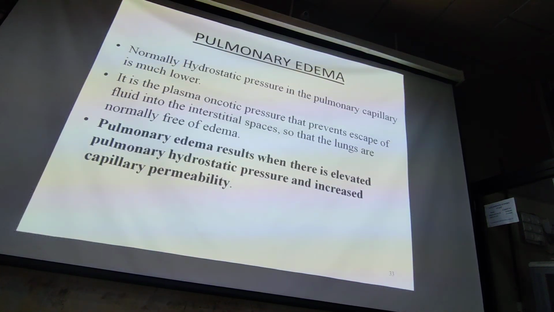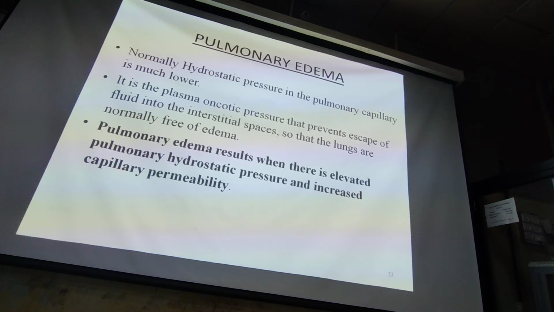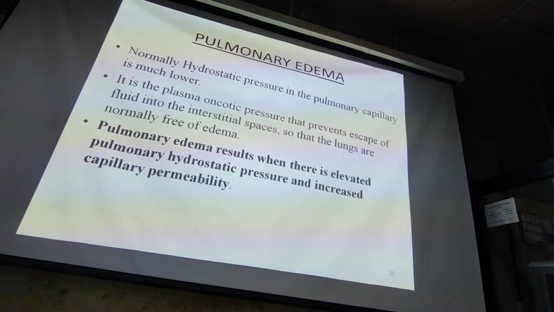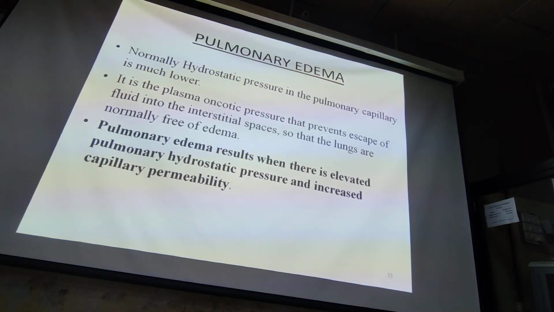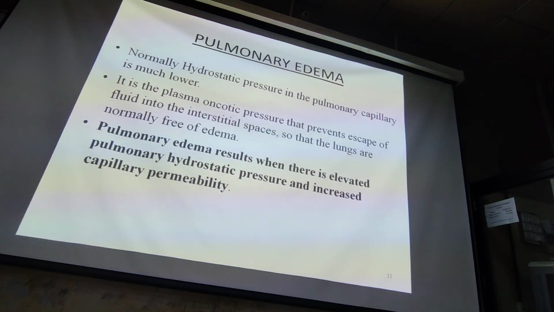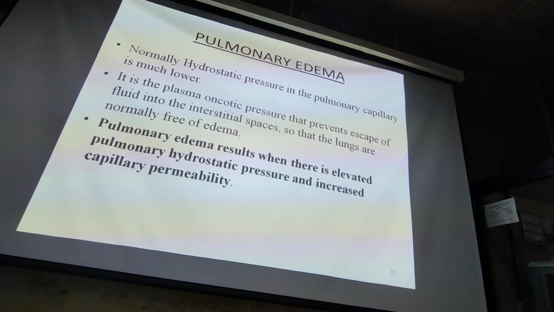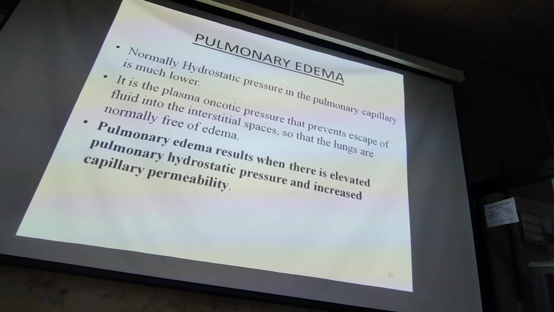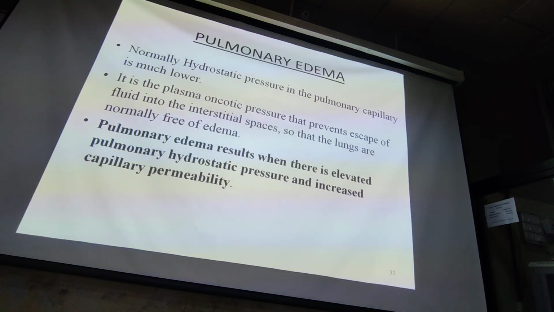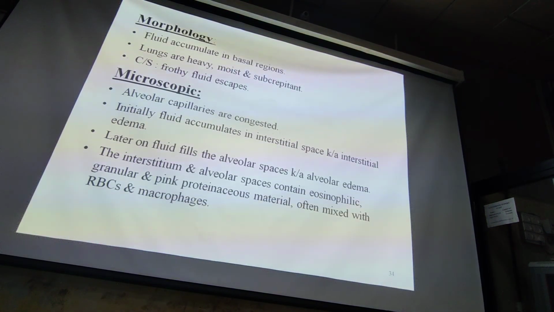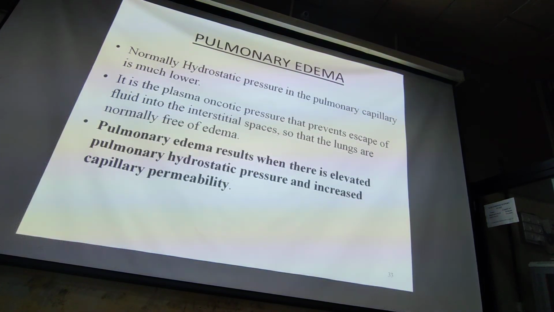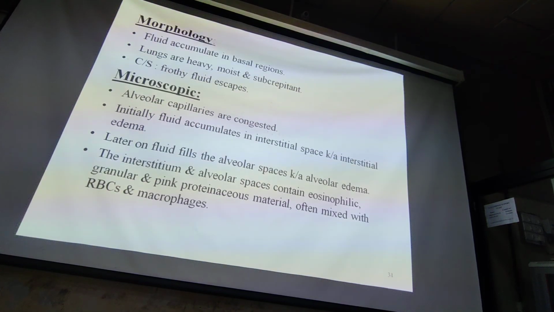Pulmonary edema. Normally the pulmonary vasculature has very minimal hydrostatic pressure and normal plasma oncotic pressure. This helps to prevent the escape of fluid into the pulmonary interstitial space. So pulmonary edema occurs whenever there is increased pulmonary capillary hydrostatic pressure and increased pulmonary capillary permeability, or decreased plasma oncotic pressure.